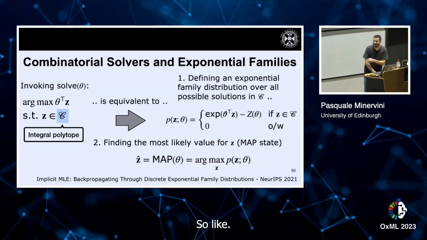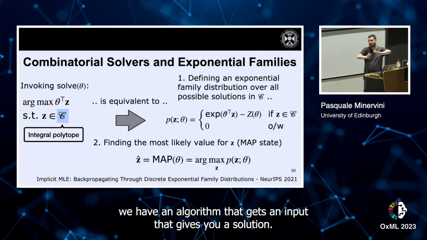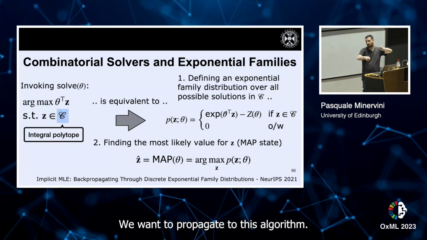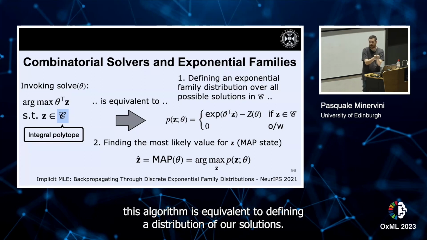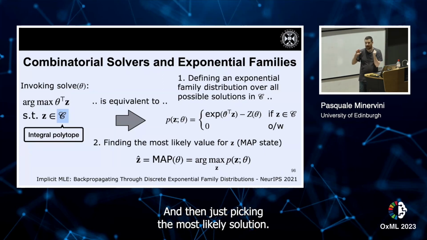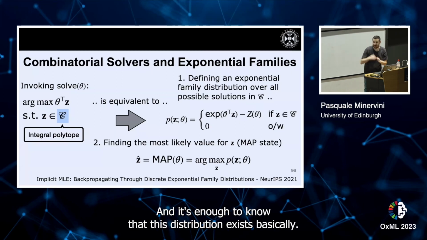But long story short, we have an algorithm that gets an input and gives you a solution. We want to backpropagate through this algorithm. And one way we can do that is by noting that calling this algorithm is equivalent to defining a distribution over the solutions, and then just picking the most likely solution. And it's enough to know that this distribution exists.